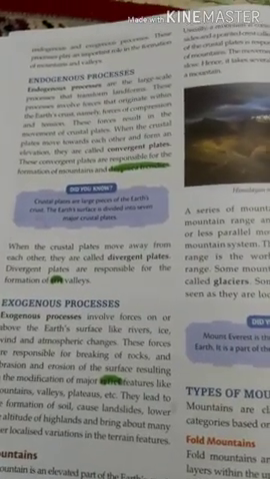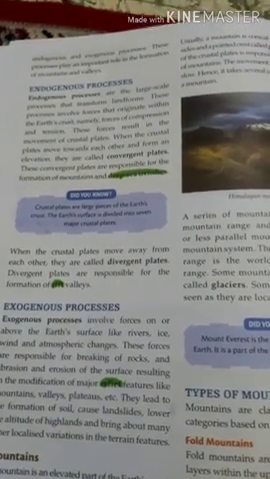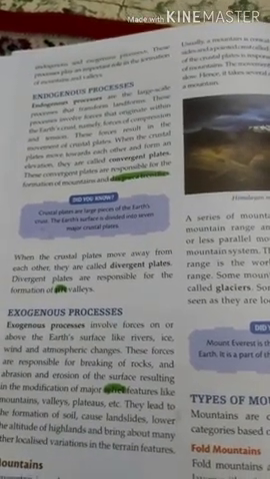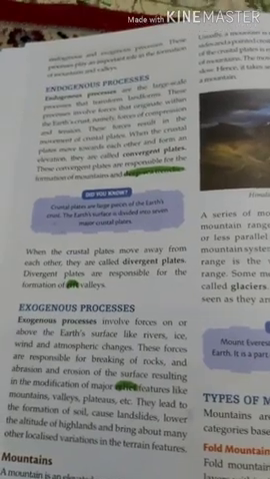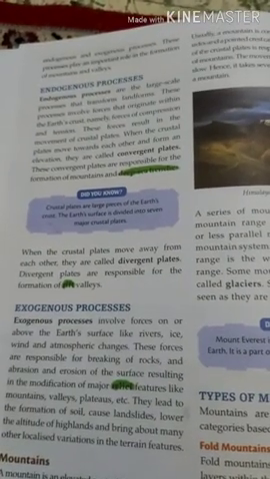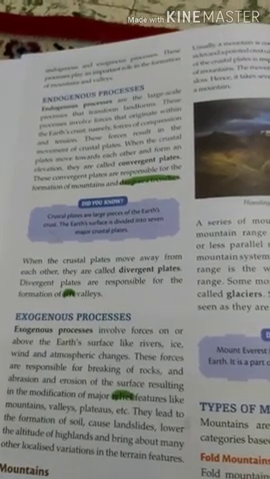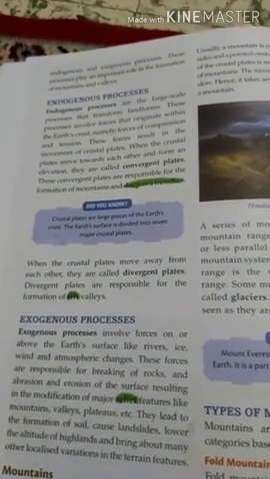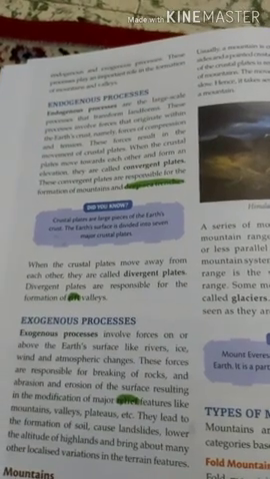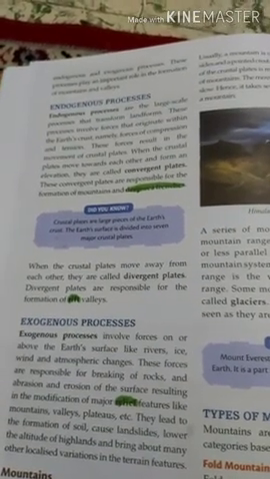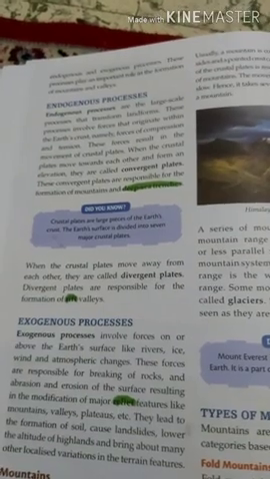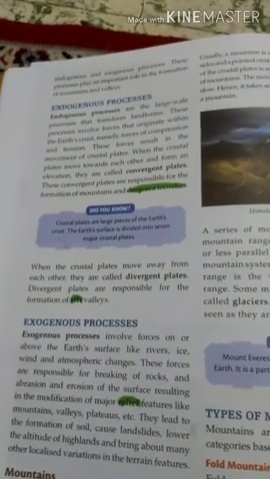To understand how these landforms form, we have to understand the two processes because of which we get these different landforms. The first one is endogenous process, the second one is exogenous process. Remember one thing, everything that happens on or under the earth's surface generates the different landforms. So let's first study the endogenous processes.